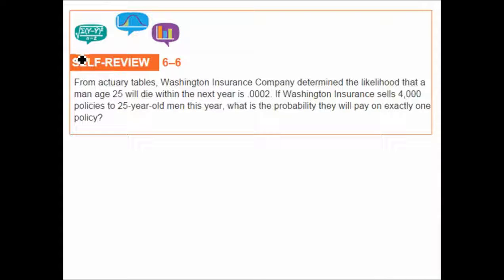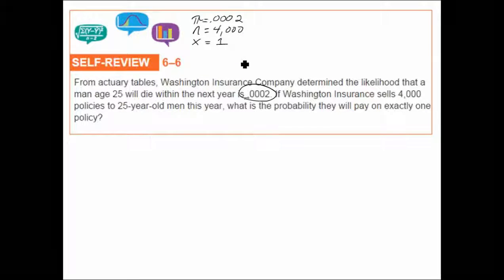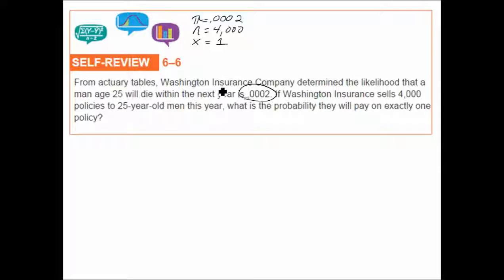It's a binomial because we have a discrete probability distribution. We have a constant probability of success, and it was here in our story problem, 0.0002. We have a known number of trials, our n, of 4,000, and we're looking for exactly one success, and one success is one man dying or paying on exactly one policy.